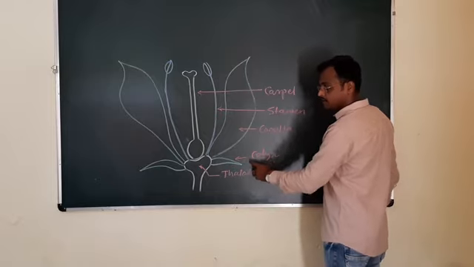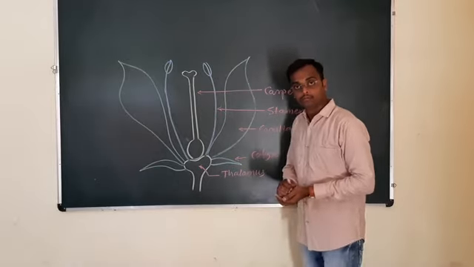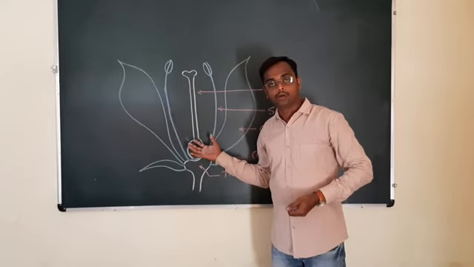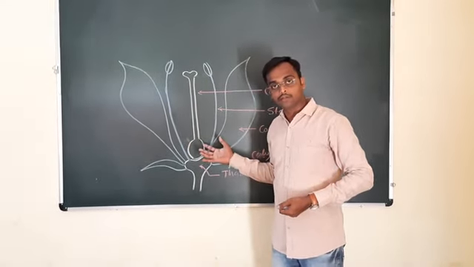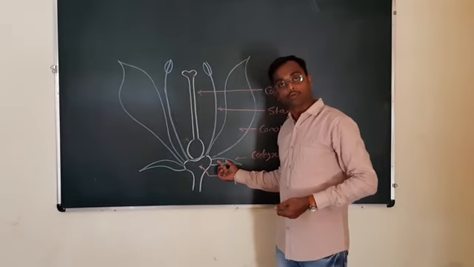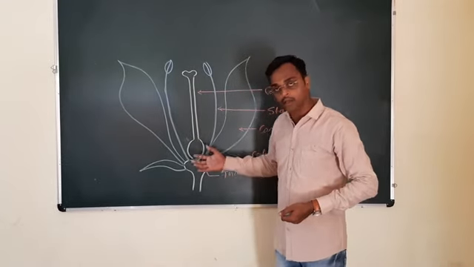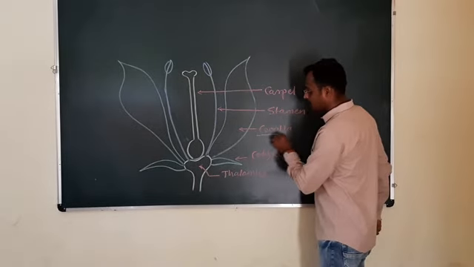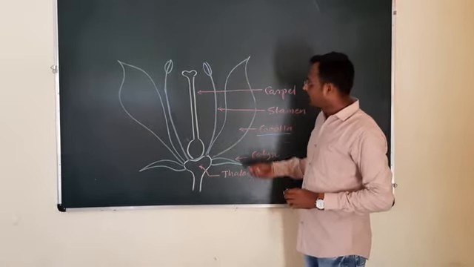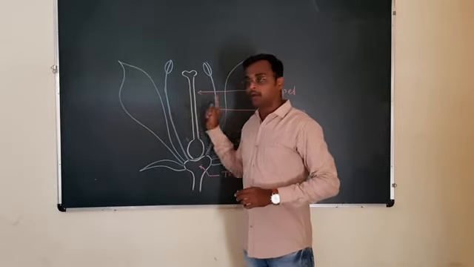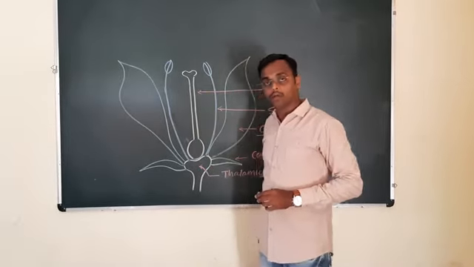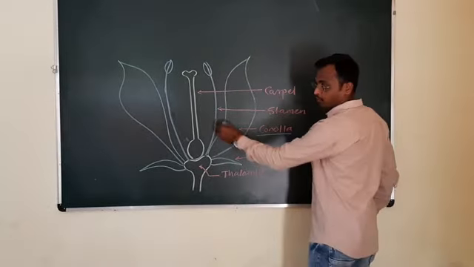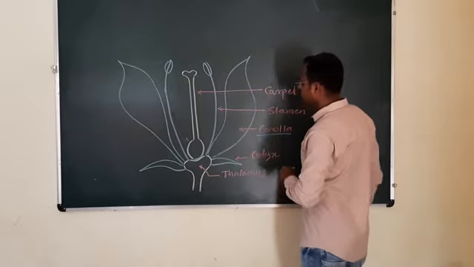Calyx. Calyx is the outermost floral whorl which protects the inner floral whorls from any damage. Its function is the protection, as it is outermost. Being green, it also photosynthesizes. Next to the calyx, there is a corolla. Corolla is made up of bright colored petals, and these petals are made for the attraction of insects for the pollination, as well as protection of inner floral whorls.